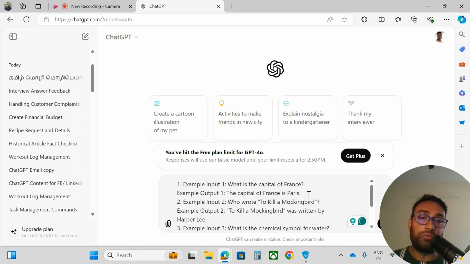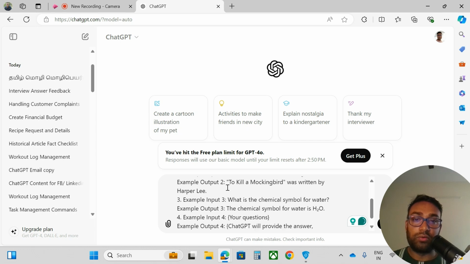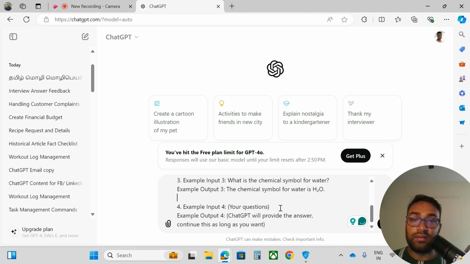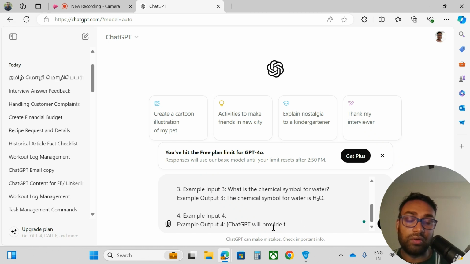Example 1 input and output, shift enter. Then example 2 input and output I have given, shift enter. Example 3 input and output I have entered. And then example number 4, this is my turn. Now I will ask any generic question, and it will provide me the answer. From now onwards, whatever I ask, it will provide the answer.